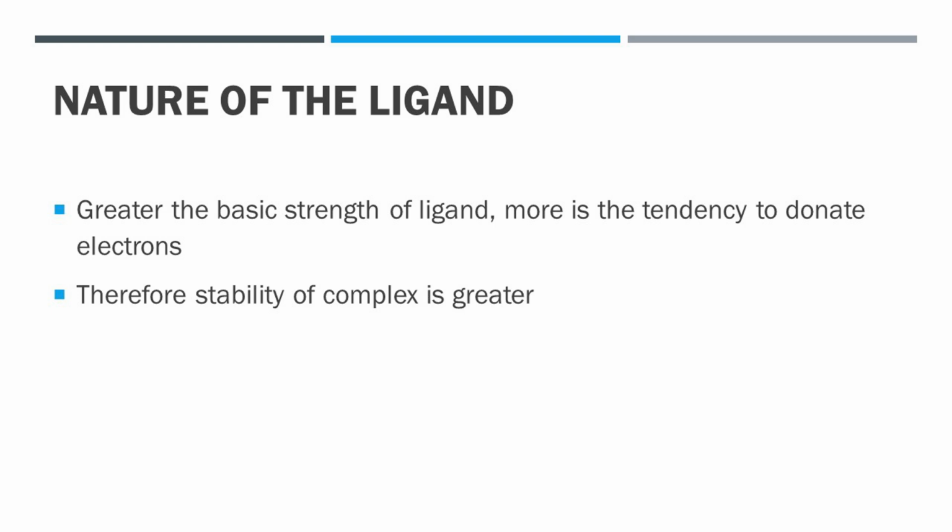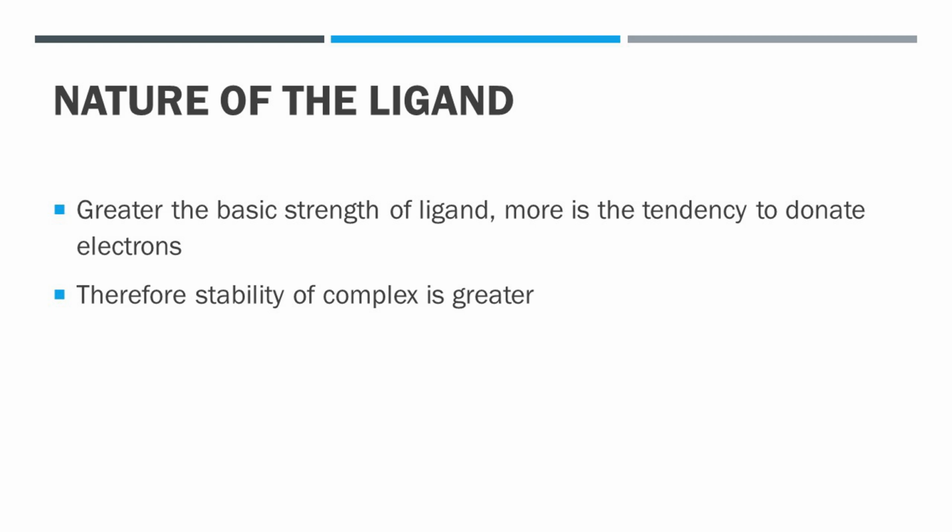Now, second factor is nature of the ligand. The ligands are Lewis bases since they donate pairs of electrons. By donating electrons to the central metal ion in the complex, they form coordinate bonds. Hence, greater the basic strength of the ligands, more is the tendency to donate electrons. And therefore, greater is the stability of the complex. That means, the ligands, those are stronger bases, tend to form more stable complexes.